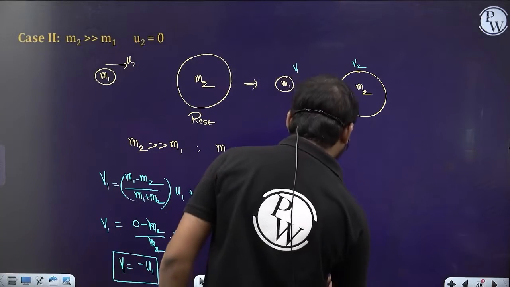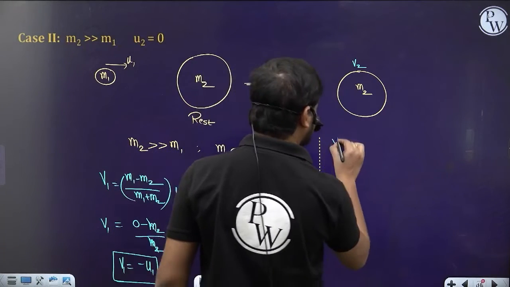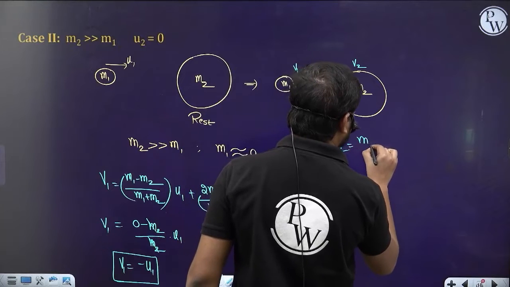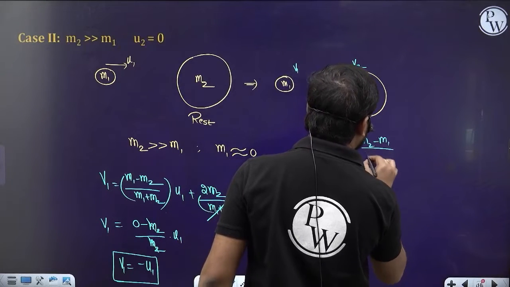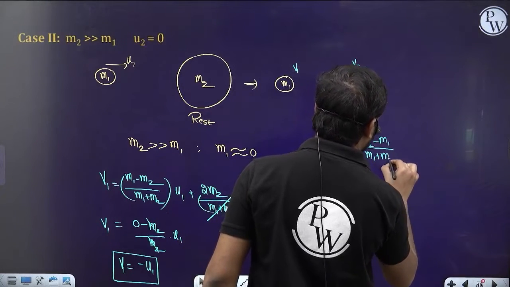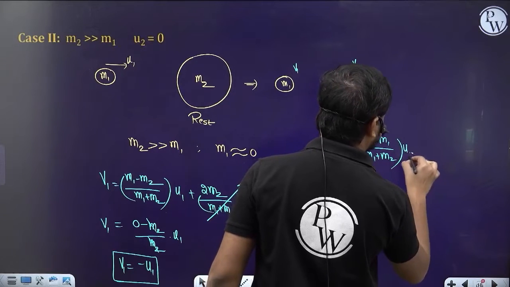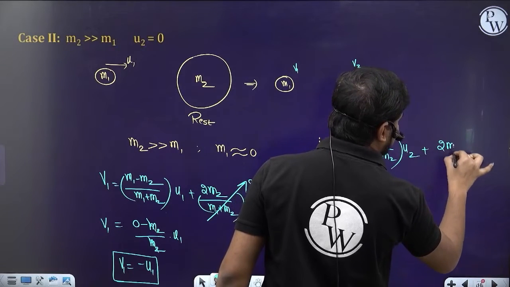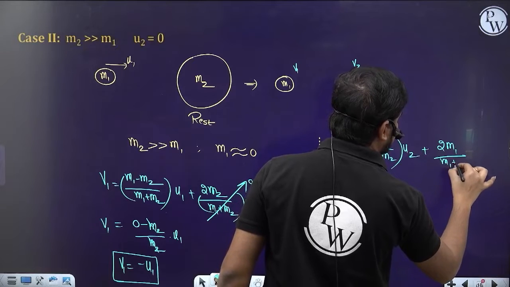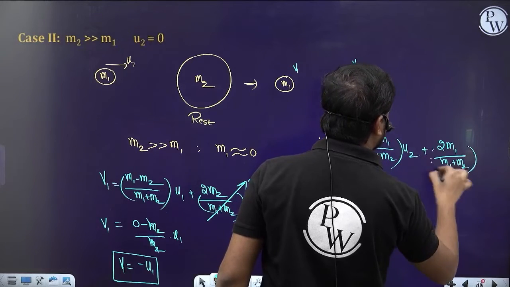Now let's calculate v2. What is the v2 formula? It is (m2 minus m1) by (m1 plus m2) into u2, plus 2m1 by (m1 plus m2) into u1.